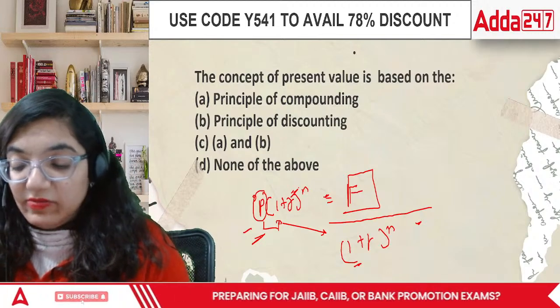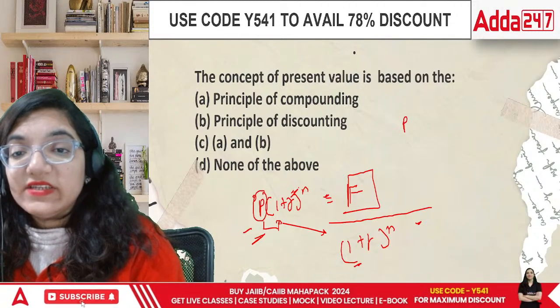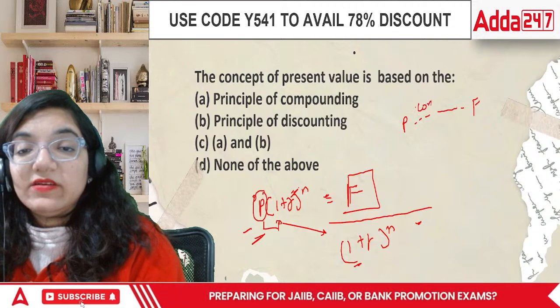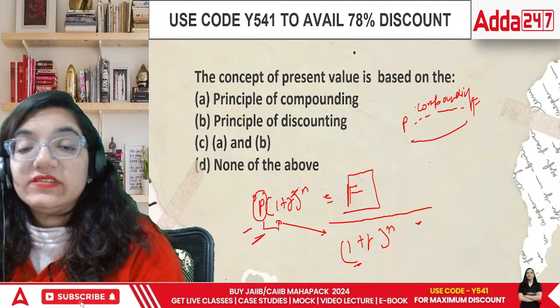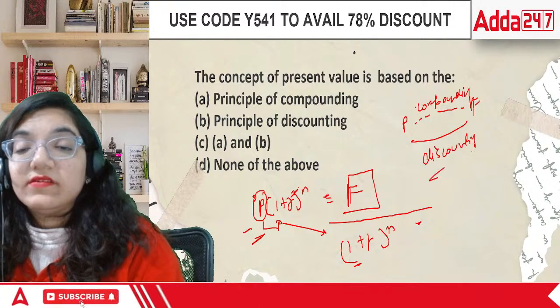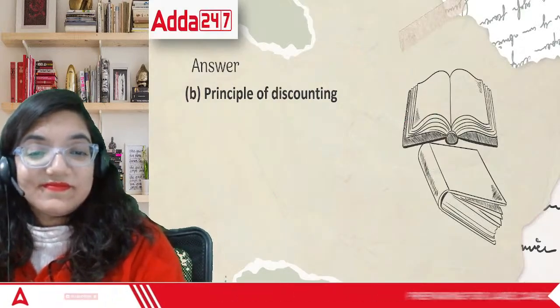Because when we talk about present to future, this is compounding. This is discounting. Done?